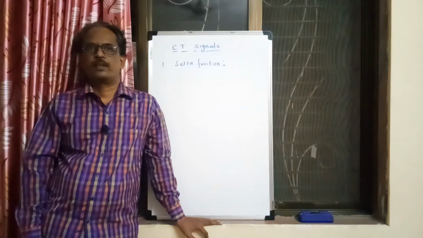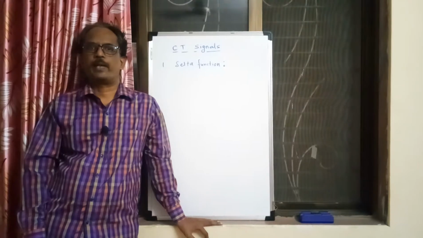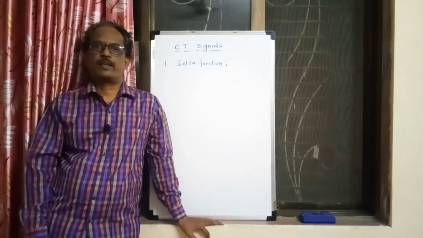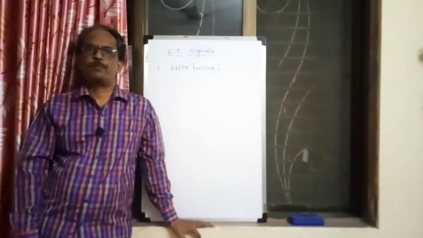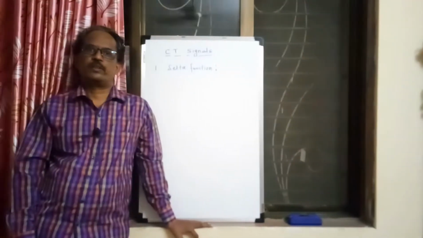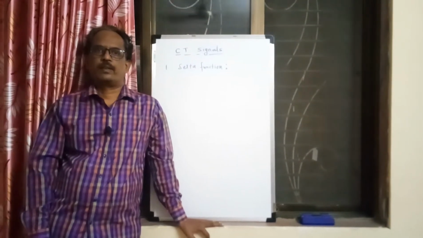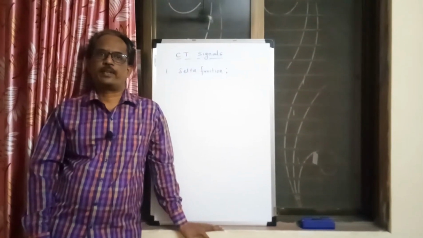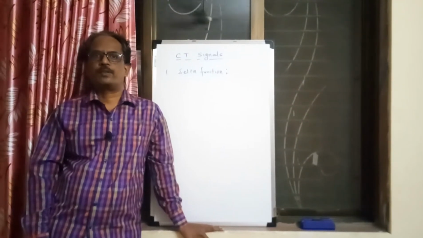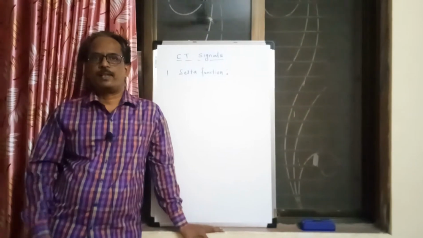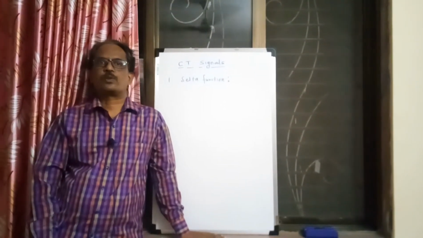Dear friends, up till now I have explained the standard signals in discrete domain. The first standard signal was unit sample, the second was unit step sequence, the third was unit ramp sequence, and we have also seen representation of a given signal in terms of unit sample sequence, unit ramp sequence, unit step sequence, as well as interpretation of this signal in terms of other signals. That is also we have seen.